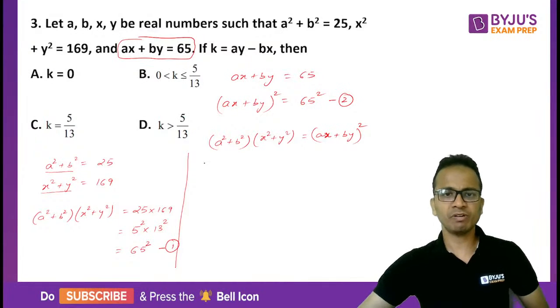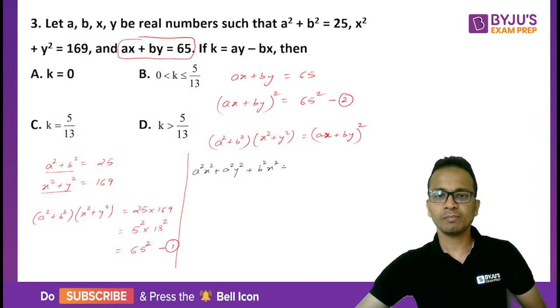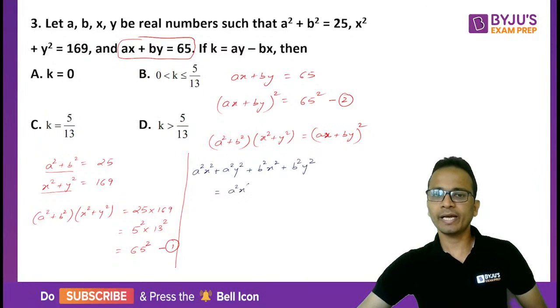On the left hand side it will be a square x square plus a square y square plus b square x square plus b square y square, and that will be equal to, on the right hand side, applying the formula for a plus b whole square, a square x square plus b square y square plus